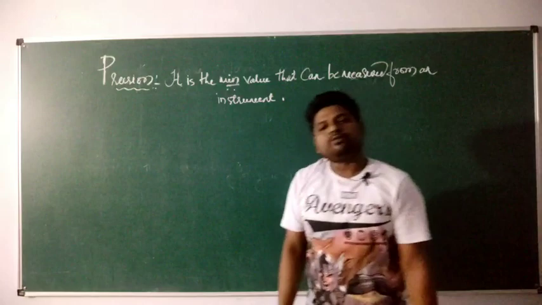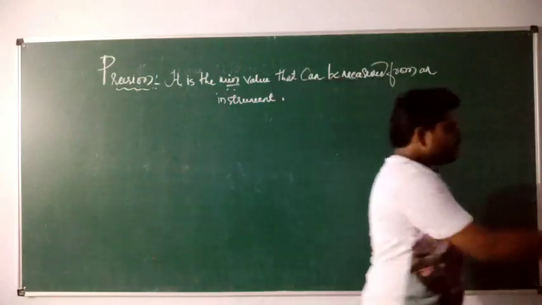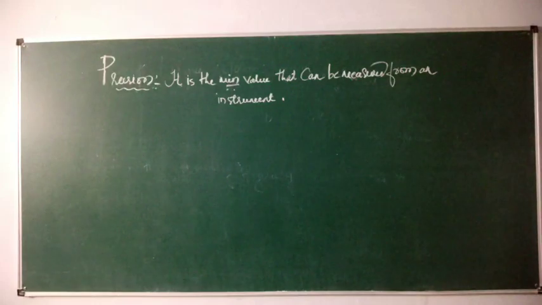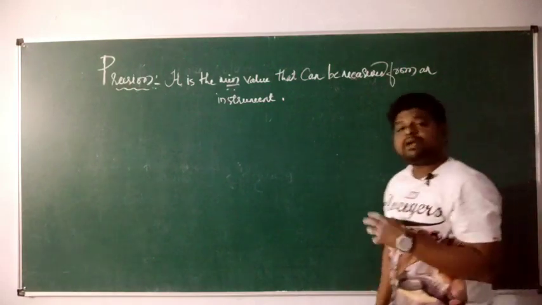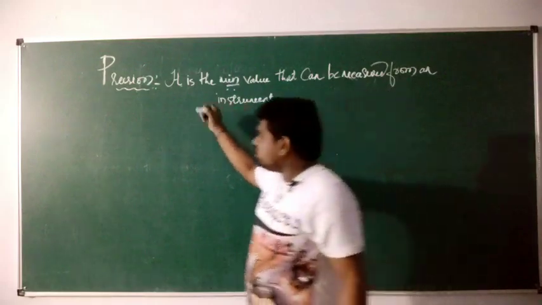It's a minimum value. When you look at the definition of precision, I understand that you people might have got into a mess. So now let us understand this.